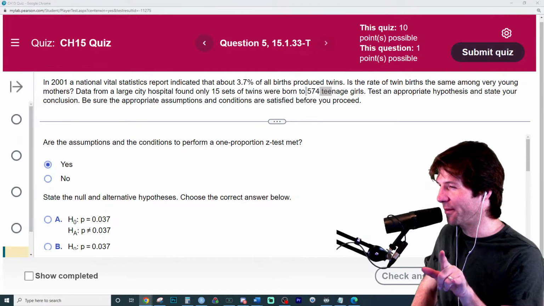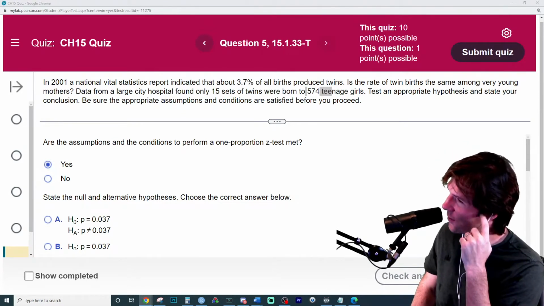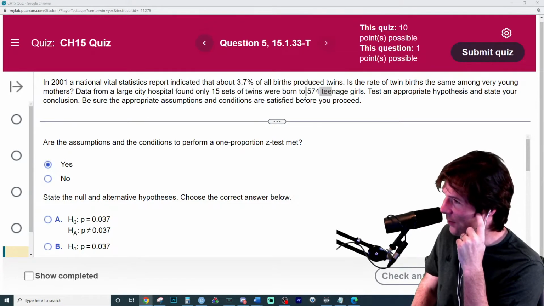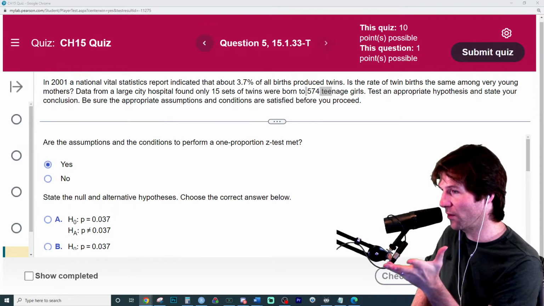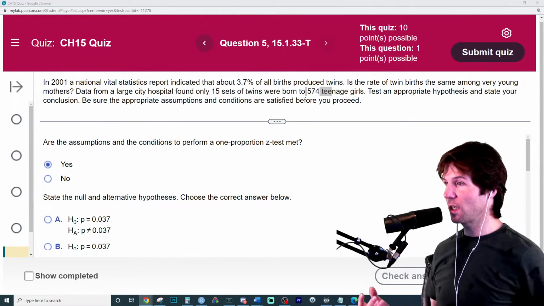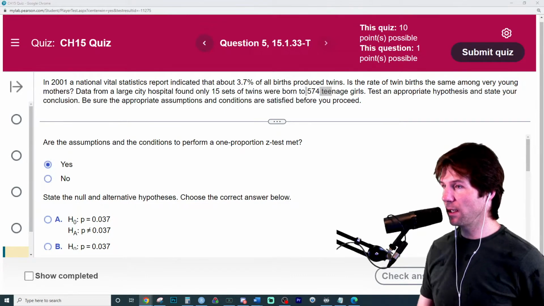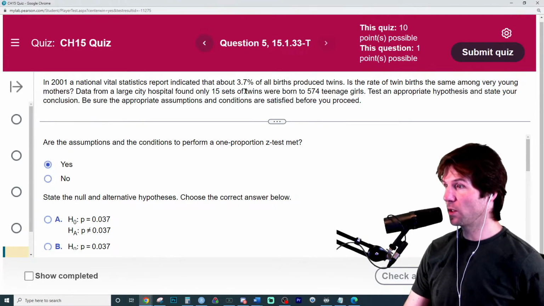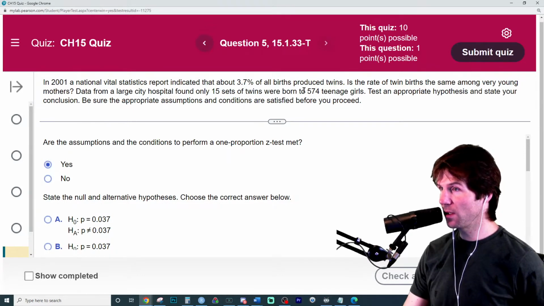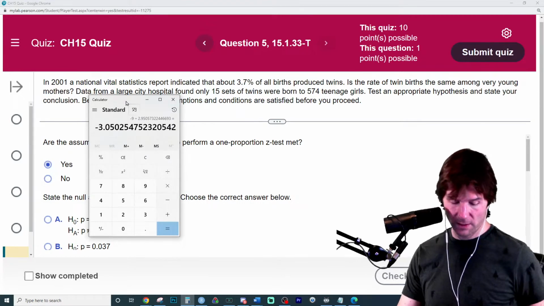Think of SF. Hopefully that jogs your mind. So what's the third condition? SF. Success failure. Great job, right there. Success failure says we need at least 10 successes, at least 10 failures. We have right here 15 successes, which is more than 10. And failure is not giving birth to twins, apparently.